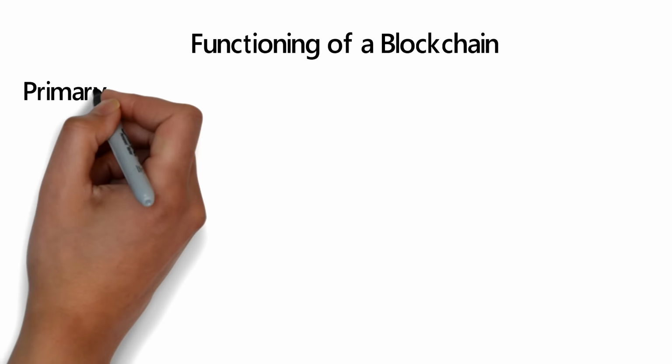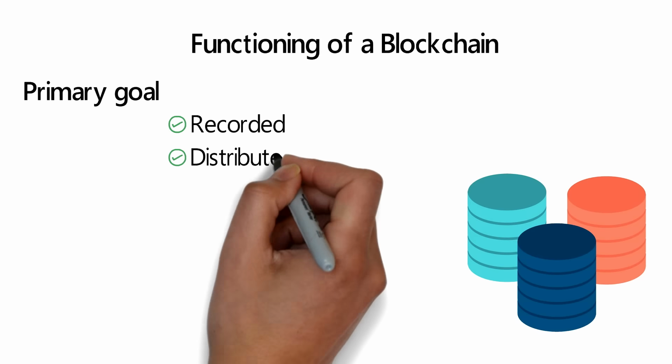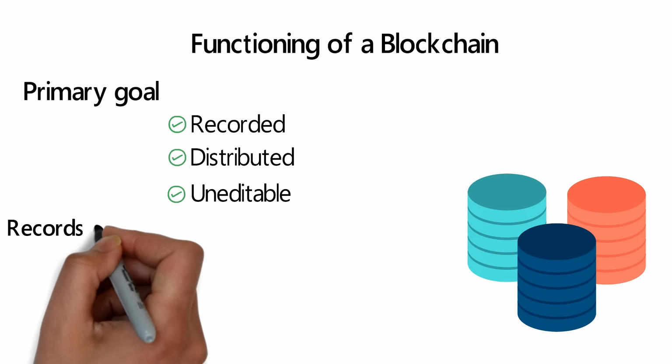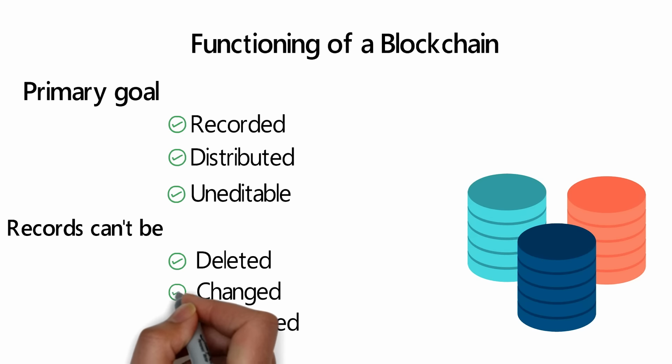Functioning of a blockchain. The primary goal of a blockchain is to permit digital info to get recorded and distributed but cannot be edited. Following this, a blockchain can be regarded as the foundation of transaction records that cannot be deleted, changed, or destroyed.